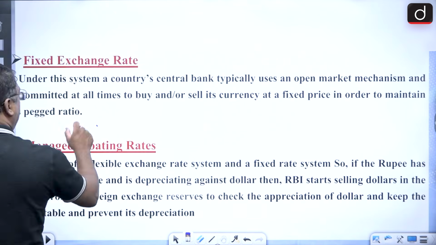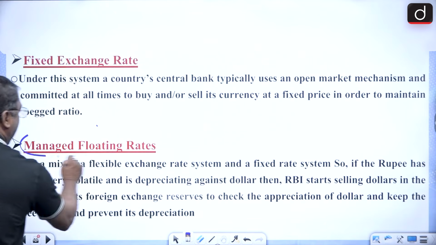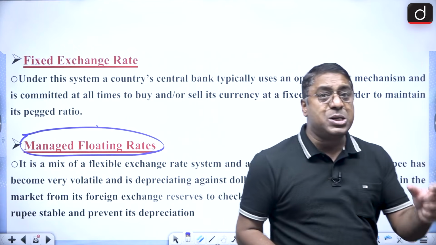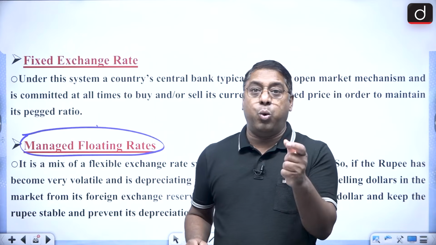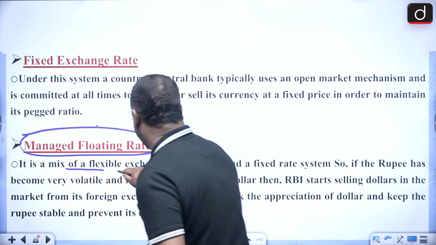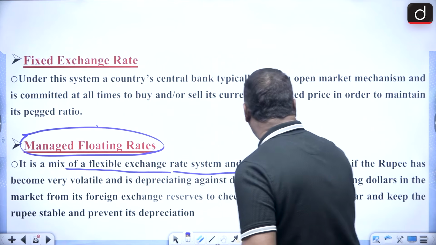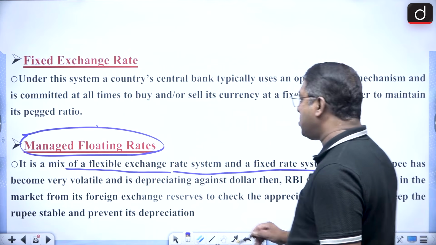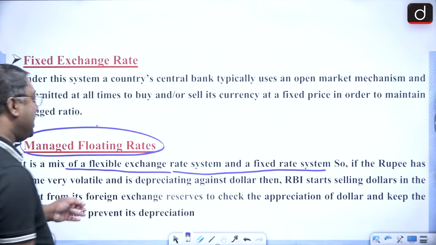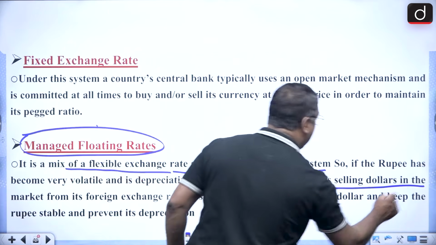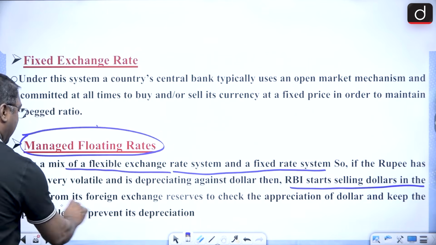Also remember, there is a managed floating exchange rate. In this managed floating exchange rate, it is the RBI which plays the role. That means it is a mix of a flexible exchange rate and a fixed exchange rate. If the rupee has become very volatile and is depreciating against the dollar, RBI starts selling dollars in the market.